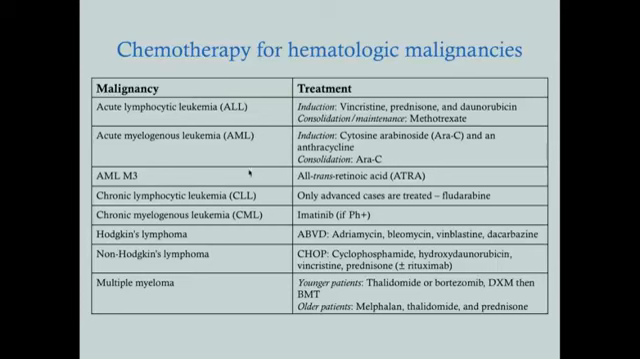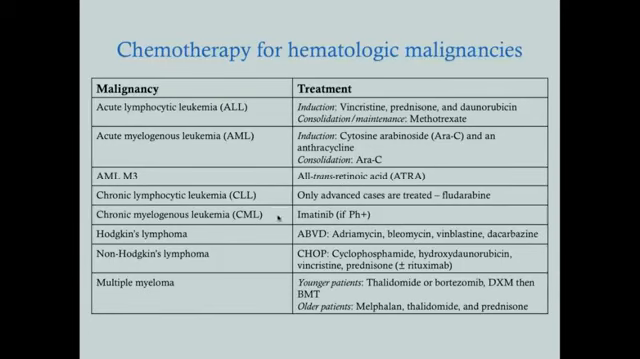And this one often comes up in the test, if it's the M3 subtype of AML, you can give all-trans retinoic acid because with M3 it's an enzymatic blockage, and if you give this ATRA, it relieves that, and then your cells will develop properly.